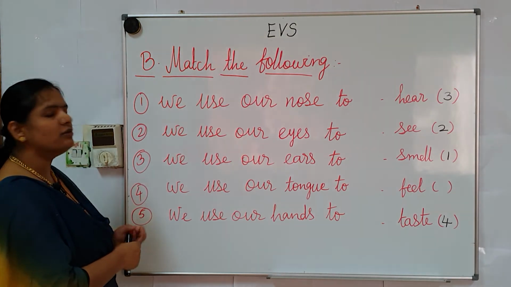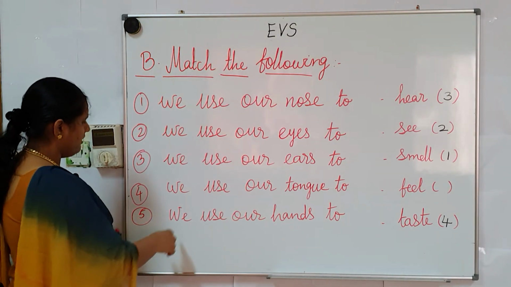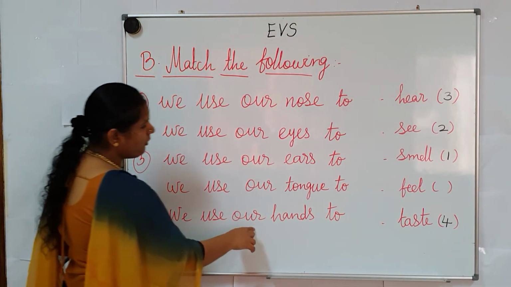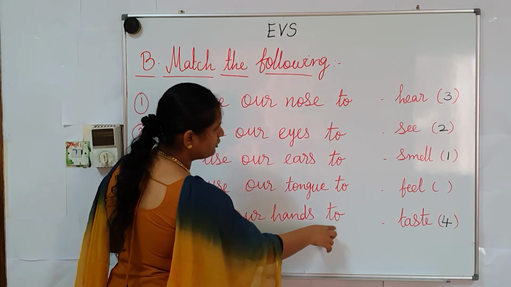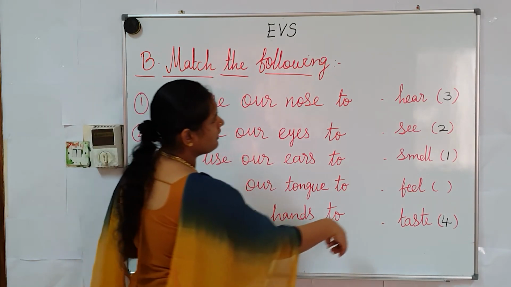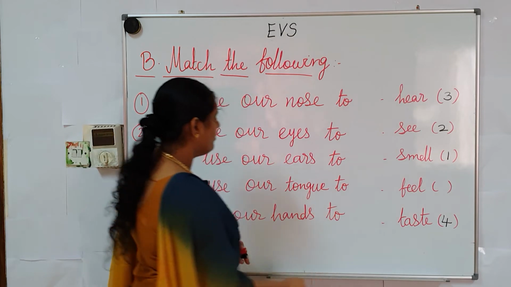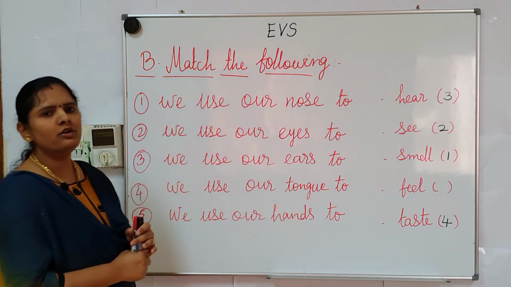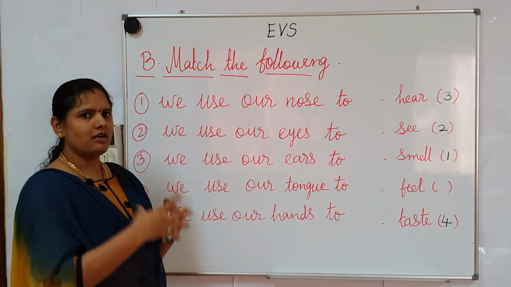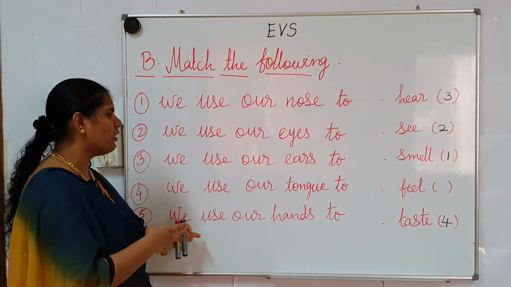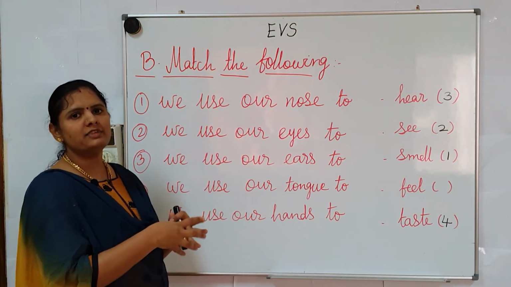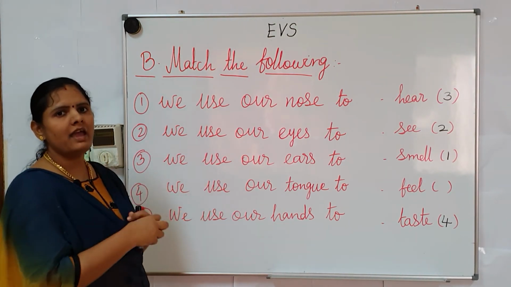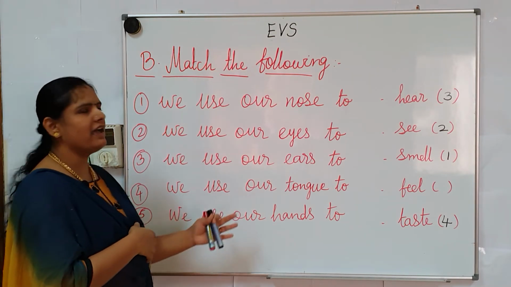Next, move on to fifth question. We use our hands to feel. If we want to feel coldness, or if we want to touch something too hot, that can be sensed by hands.